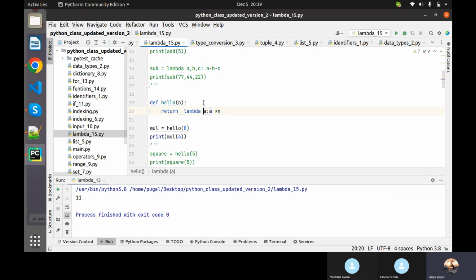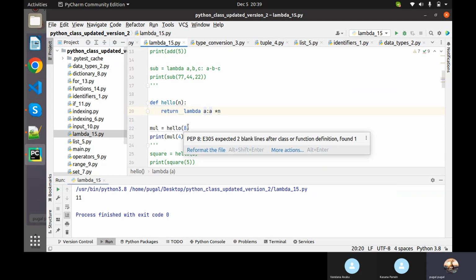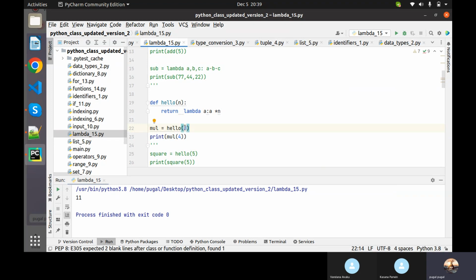First I'm creating an object, and while creating the object I'm passing a value. Then when I call the object, I'm passing another value. So 8 into 4 returns 32. This 8 is set for n, this 4 is set for a, so a into n, 32, it will return. Just a different way of approach.